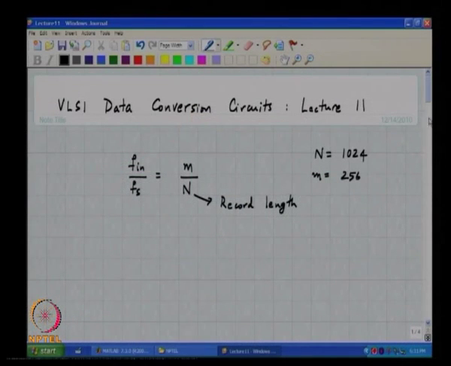Now if you take such a sample and hold and put in a tone at exactly 256 by 1024 times Fs, which is Fs by 4, all the harmonics will alias to the fundamental, and when you look at the spectrum it will look like, wow, my sample and hold does not add any distortion at all, whereas in reality all the odd harmonics are aliasing to the fundamental band.